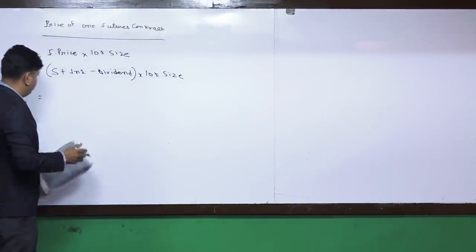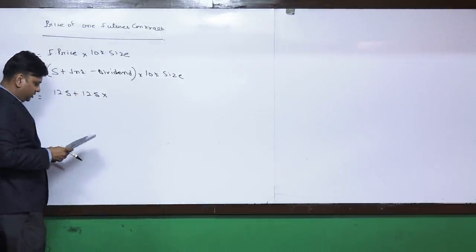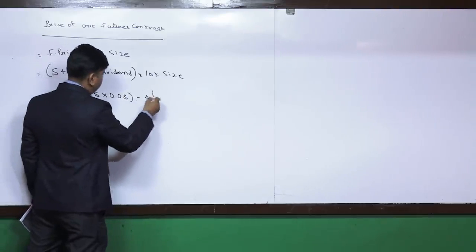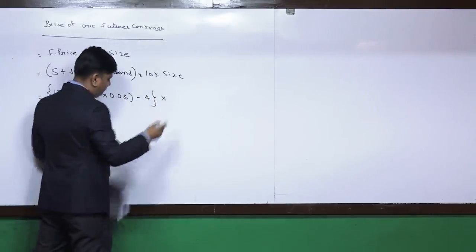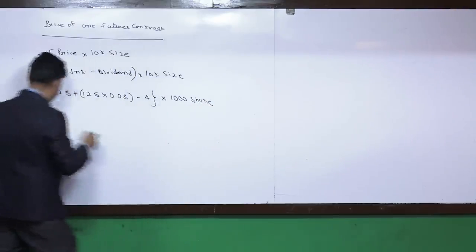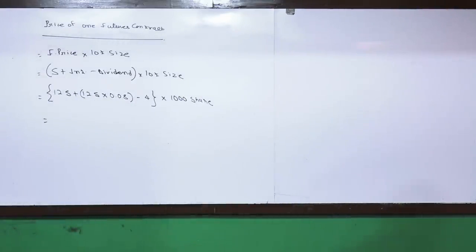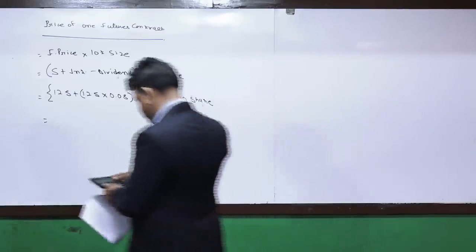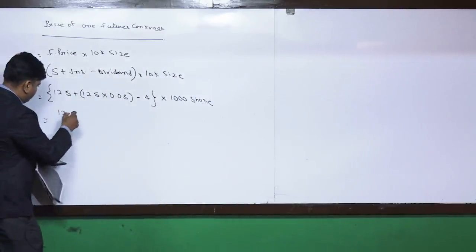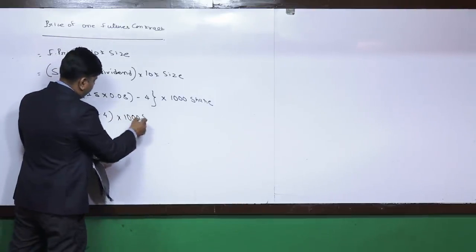The spot price is 125. On it, interest is 125 into rate of interest 0.08, time period is 1 year, minus dividend 4 rupees, multiplying with the lot size provided, 1000 shares. So it is 125 into 8%. That comes to 10 rupees. So 125 plus 10 minus 4, multiplying with 1000 shares.